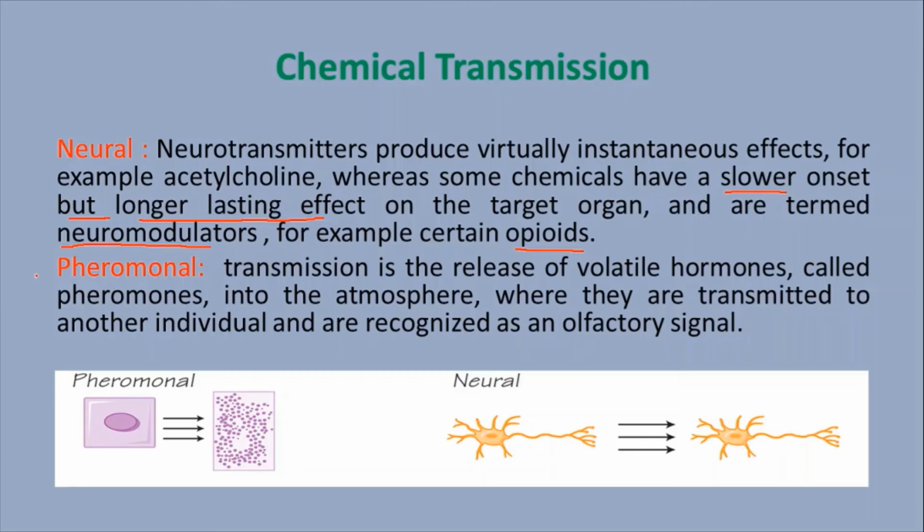Okay. The second thing is pheromonal actions. Pheromonal transmission is the release of volatile hormones called pheromones.